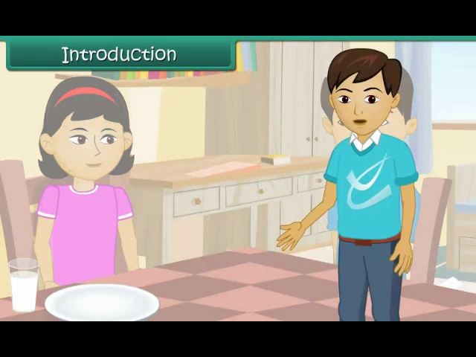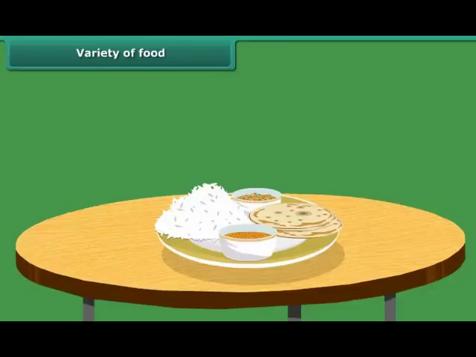Children, in this lesson we will learn about the variety of food and where food comes from.